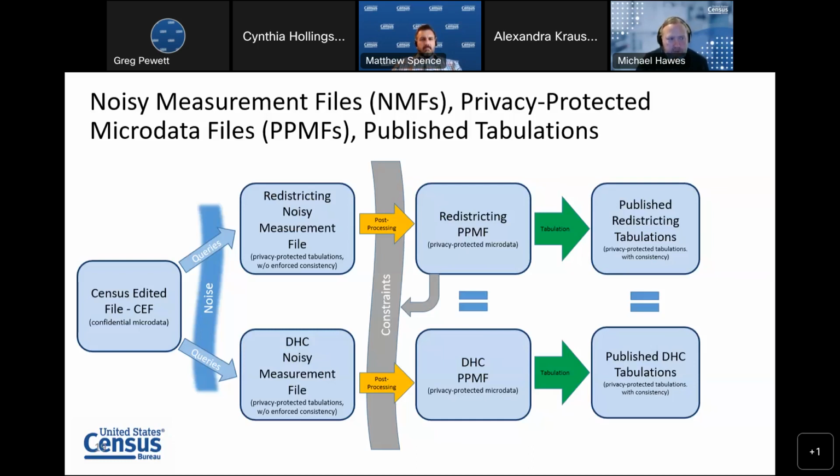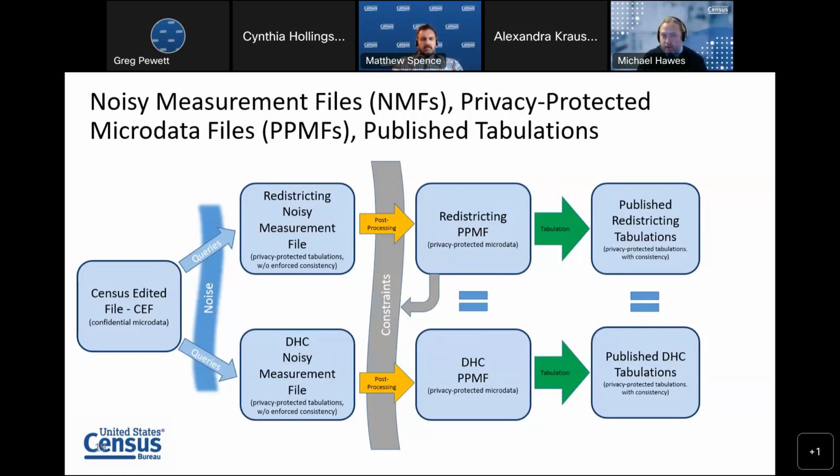As a refresher, these noisy measurement files are privacy protected tabulations that reflect all those queries we asked of the confidential data with the noise injected into them, but without enforced consistency. So the results can be negative, they can be inconsistent with each other, and so on. Then we post-process those data through those series of constraints and invariants that I mentioned before, and that leads to a privacy-protected microdata file, or PPMF. These are the internally consistent microdata that have resulted from that post-processing.